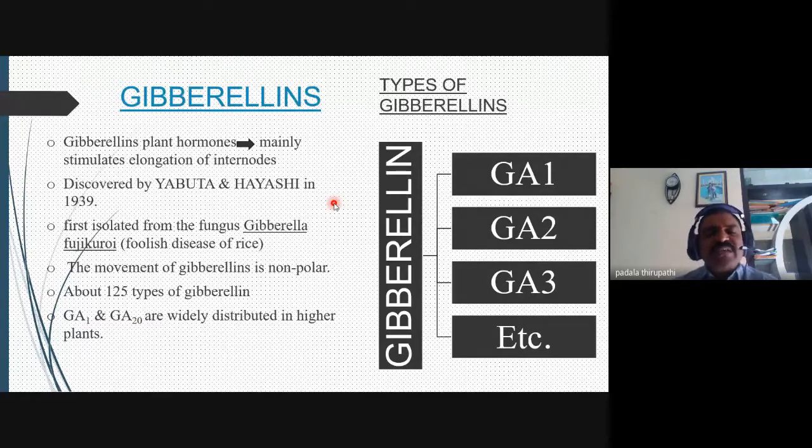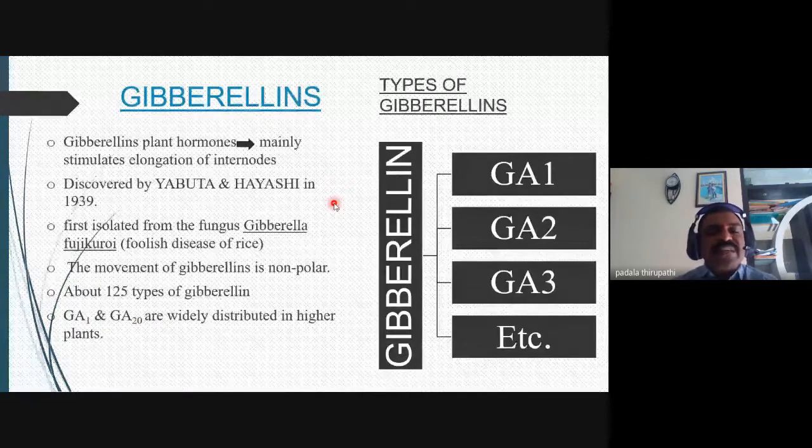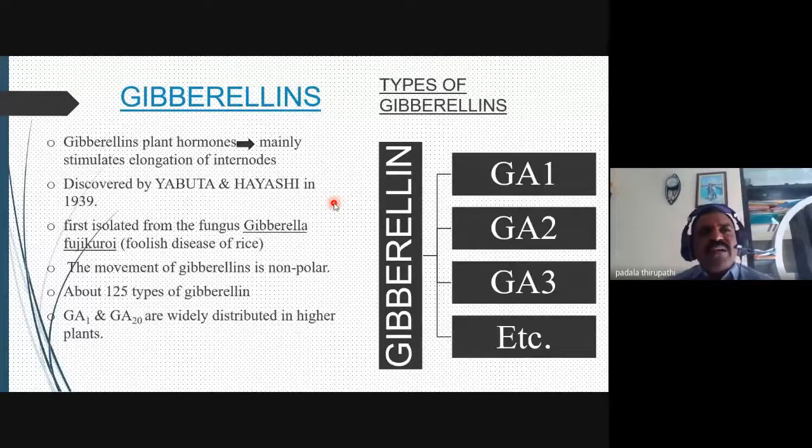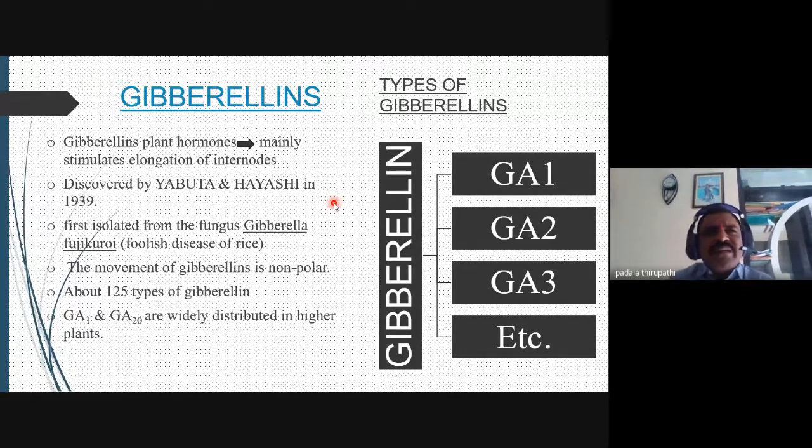So this is very important for the discovery of gibberellin. The Japanese scientist Kurosawa identified how rice plants were growing very rapidly. The internodes are elongated. The size of the internode varies from the normal rice plant.